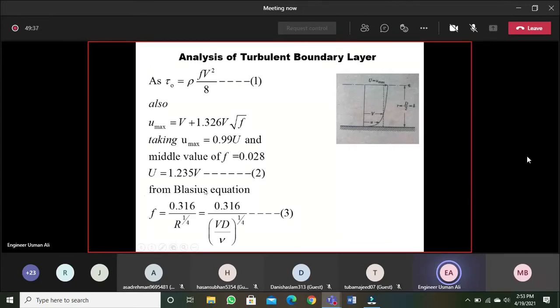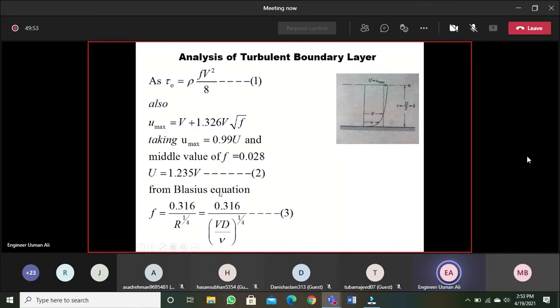Now, Blasius equation is one of the most used equations for friction factor in turbulent flow. Again, this is the equation for pipe flow, but we can use it for turbulent flow over the plate as well.